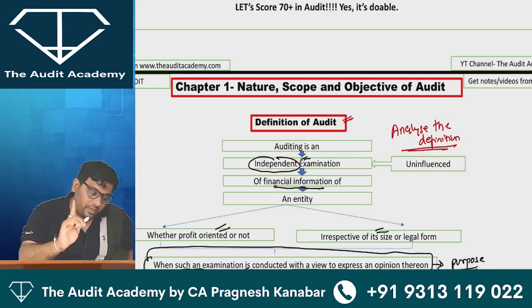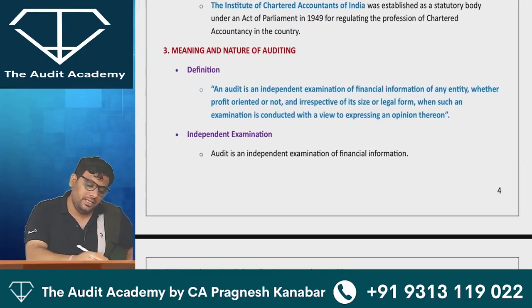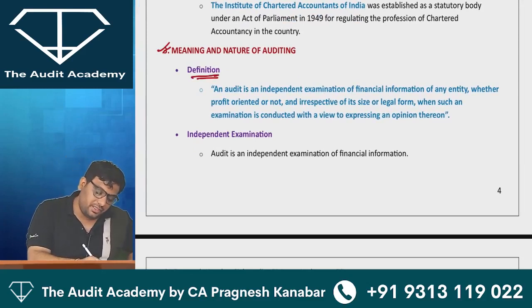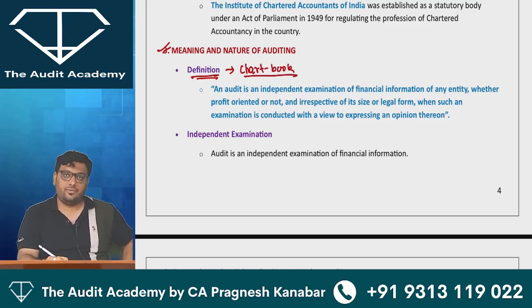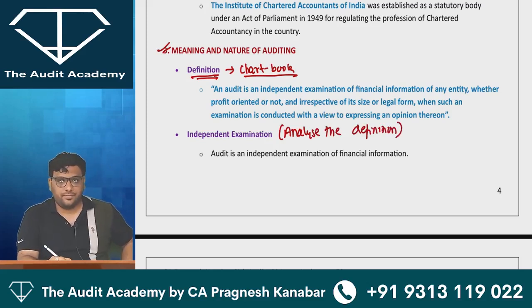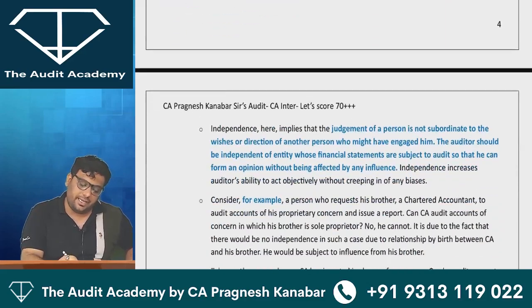Okay. Now listen to me. We go to the main book. Straight away, please come to point number 3, Meaning and nature of auditing. The definition we have covered in the chart book, so we will write over here chart book. And this is nothing but analyzing the definition. First, they are explaining independent examination. So auditing is an independent examination.